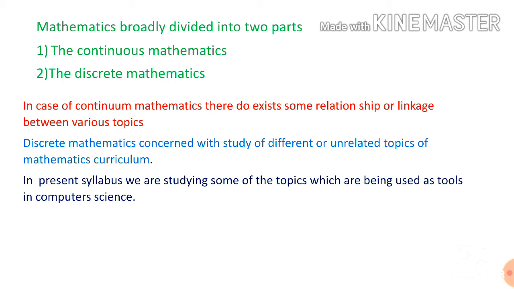We are studying differentiation, integration, solving differential equation, numerical methods, etc. That is not sufficient for computer scientists. So they introduced some extra topics, like logic, combinatorics, recurrence relation, graph theory, etc., which are useful for computer science students.